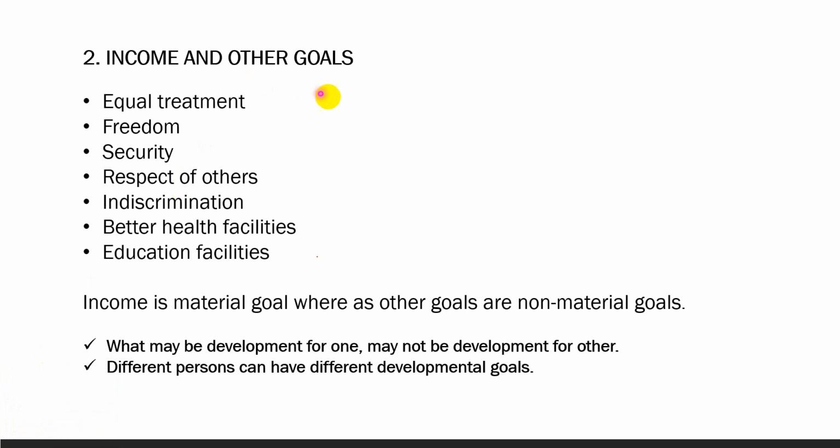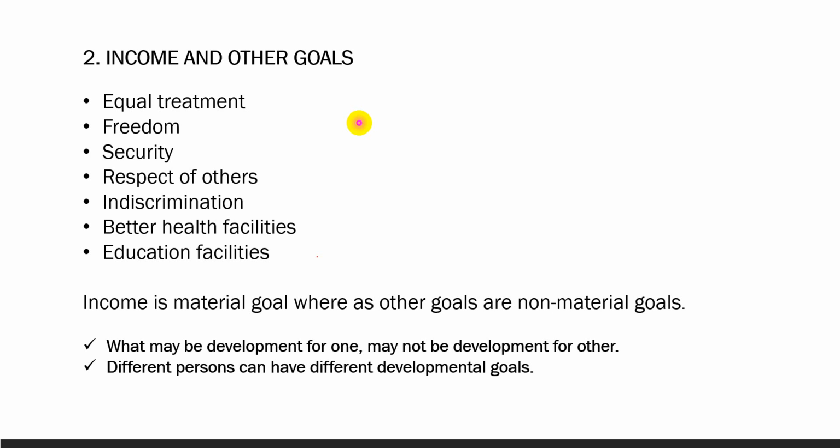Suppose you get a job in a far-off place. Before accepting it, you will consider many factors apart from income, such as facilities for your family, working atmosphere, or opportunity to learn, that is, the process of development.